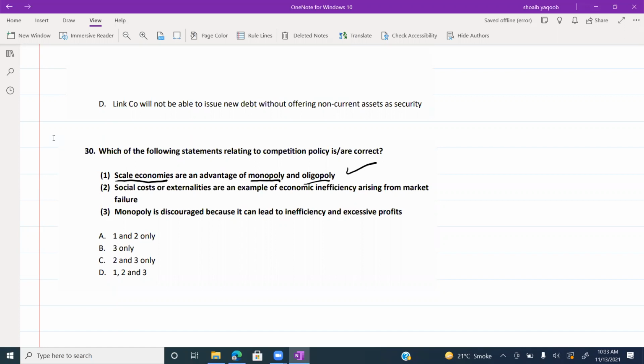Social costs or externalities are examples of economic inefficiency arising from the market. So what is social cost? Social cost is because of doing one project.